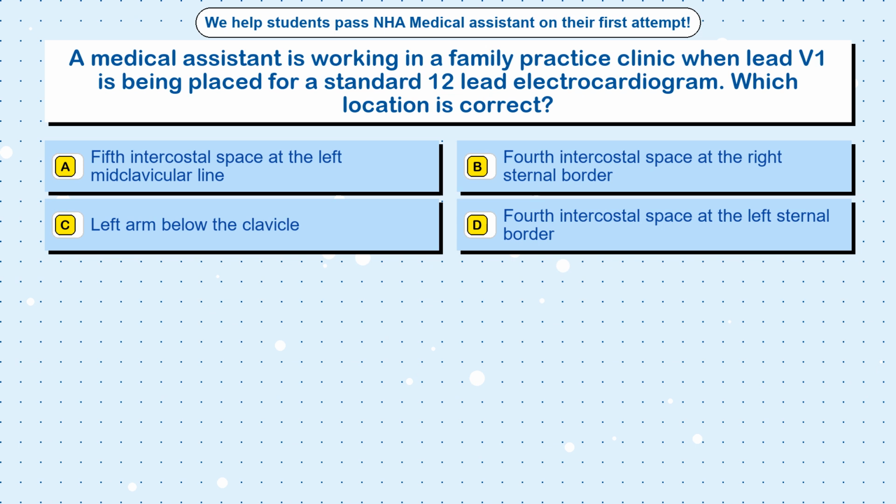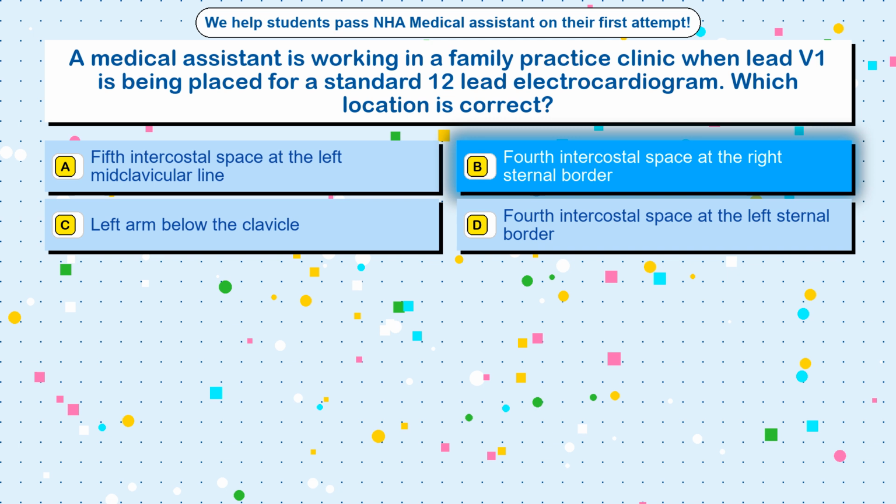Question 92. A medical assistant is working in a family practice clinic when lead V1 is being placed for a standard 12-lead electrocardiogram. Which location is correct? Option A. 5th intercostal space at the left midclavicular line. Option B. 4th intercostal space at the right sternal border. Option C. Left arm below the clavicle. Option D. 4th intercostal space at the left sternal border. The correct answer is option B. 4th intercostal space at the right sternal border.